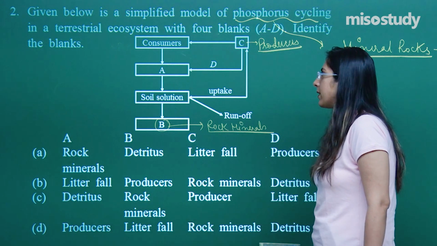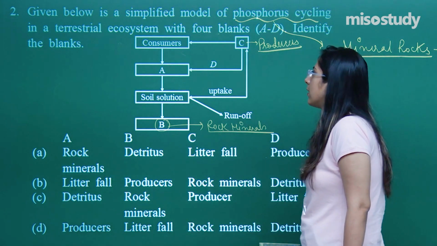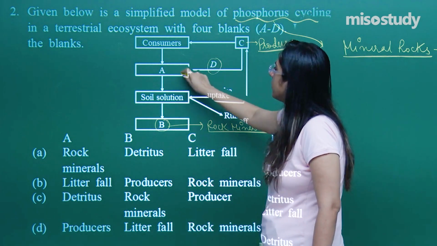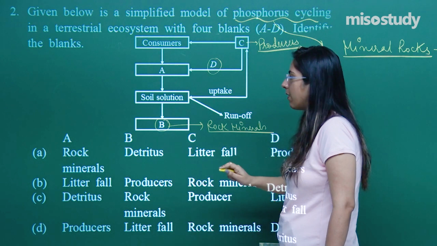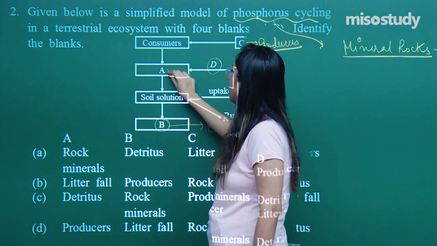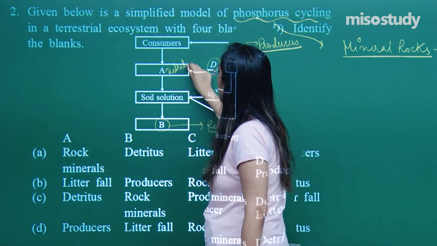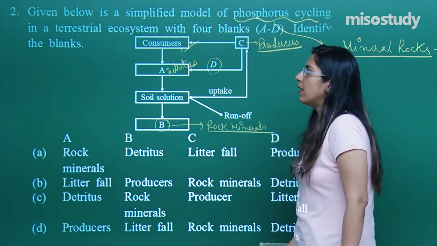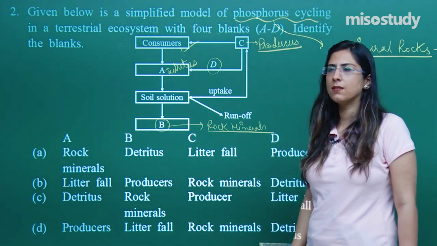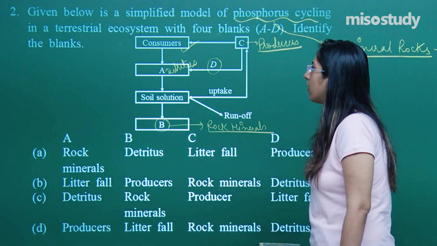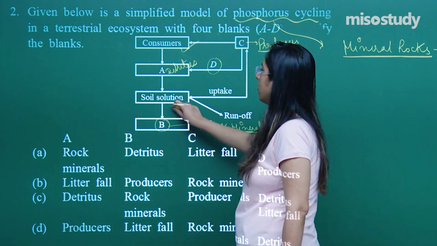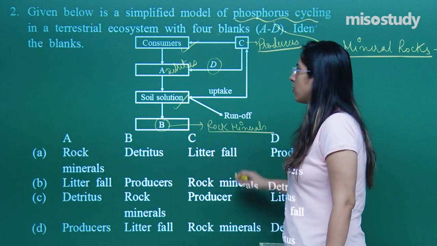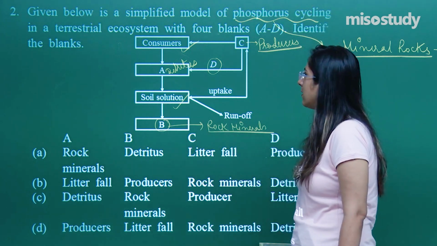This is also right. Next, they have written over here, producers produce what? And this is written over here. Let's look for the option. They have written A is a detritus. Yes, of course, A is a detritus. Whenever these consumers die, detritus convert the organic substances present in their body into inorganic ones. They enrich the soil again with those inorganic nutrients. They again help in formation of the rock minerals. So this cycle actually happens.